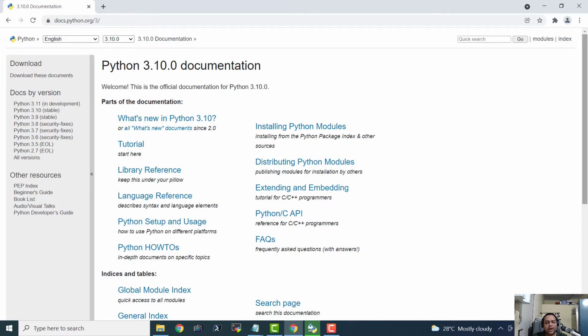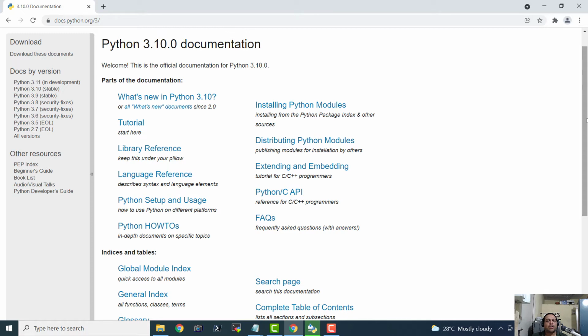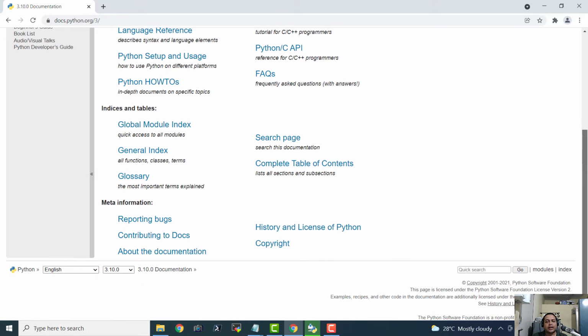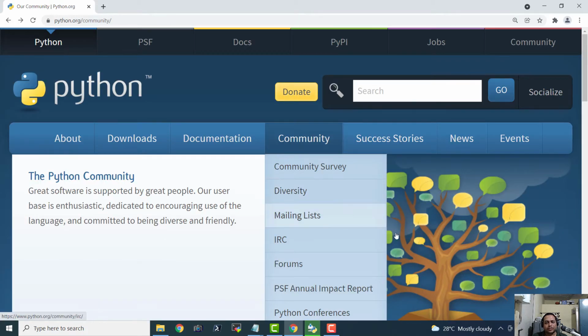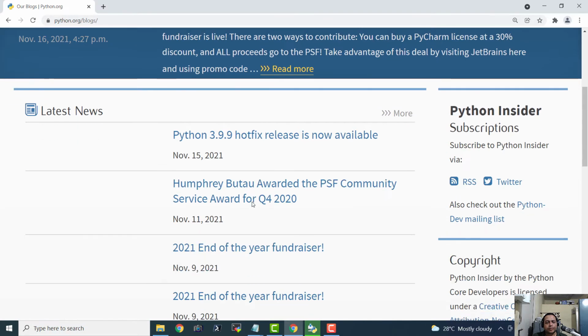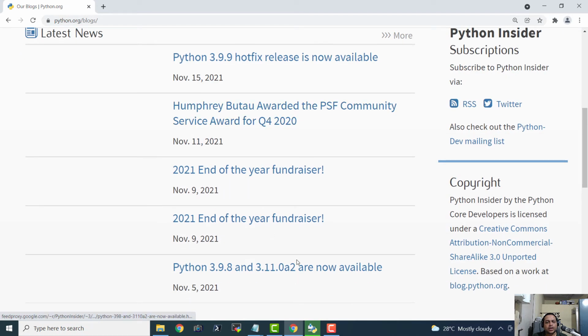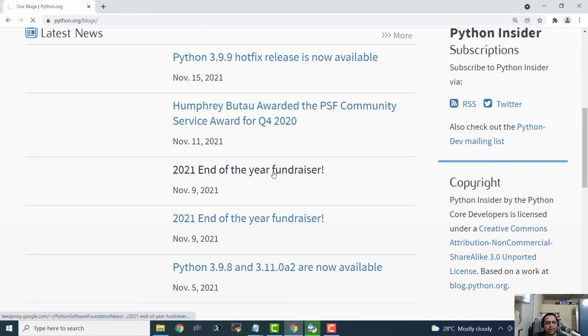If you want to learn Python by yourself, then you can definitely check all the documentation. I'm also going to cover a lot of the things mentioned in these documentation pages in the upcoming episodes for the Python programming language. Now we can even check the news for Python. Here you will find a lot of stuff. Here we can see the fundraiser.